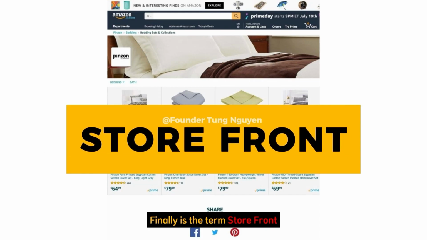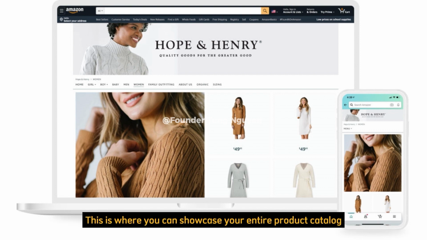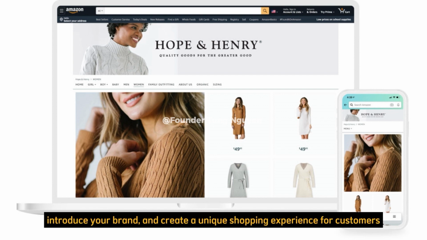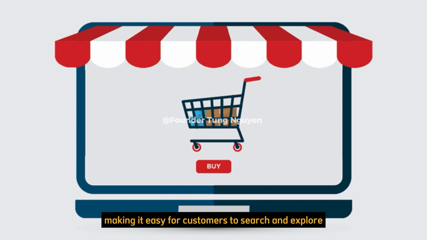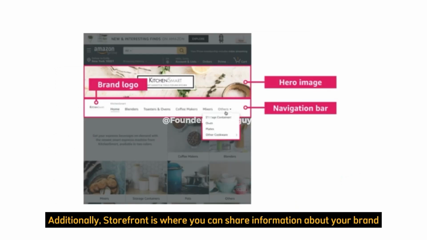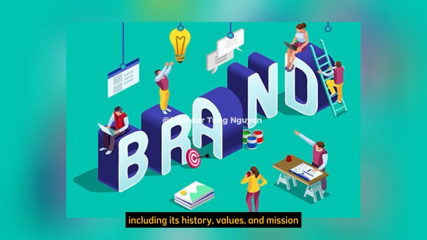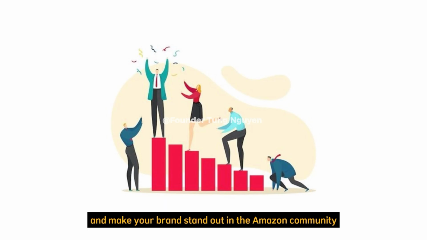Finally is the term storefront. It's a personal website or virtual storefront that you can create on Amazon. This is where you can showcase your entire product catalog, introduce your brand, and create a unique shopping experience for customers. On the storefront, you can display your products by categorizing them, making it easy for customers to search and explore. You can also upload images and videos to present your products in a more appealing way. Additionally, the storefront is where you can share information about your brand, including its history, values, and mission. You can tell your own story and make your brand stand out in the Amazon community.